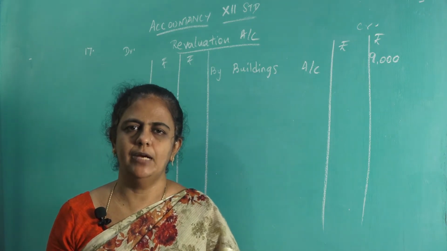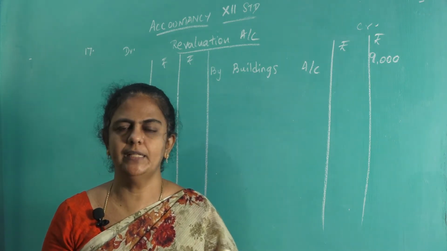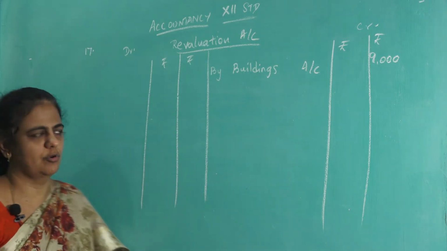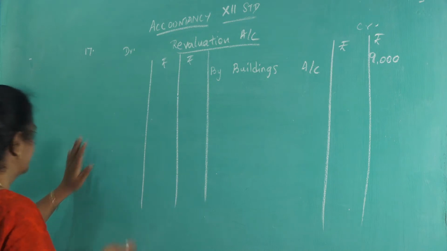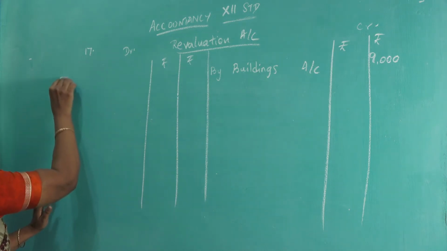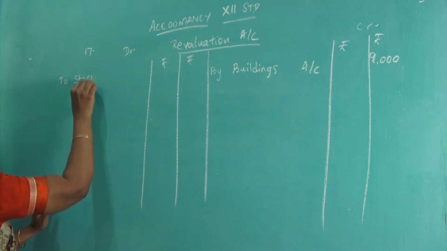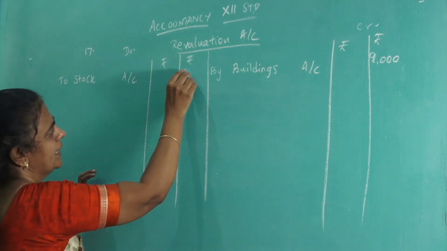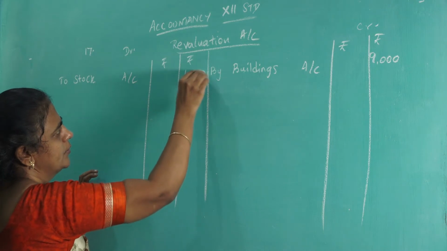What is the value of stock given in the balance sheet? It is 20,000. So 20,000 into 5 by 100, depreciated, it is loss. So put on the debit side. To stock, 5%, 20,000 into 5 by 100, that will give you 1,000 rupees.